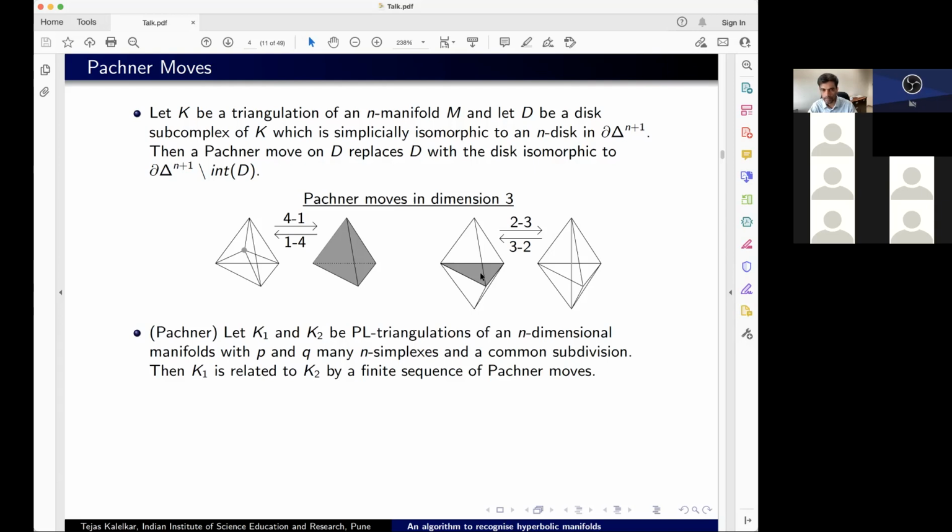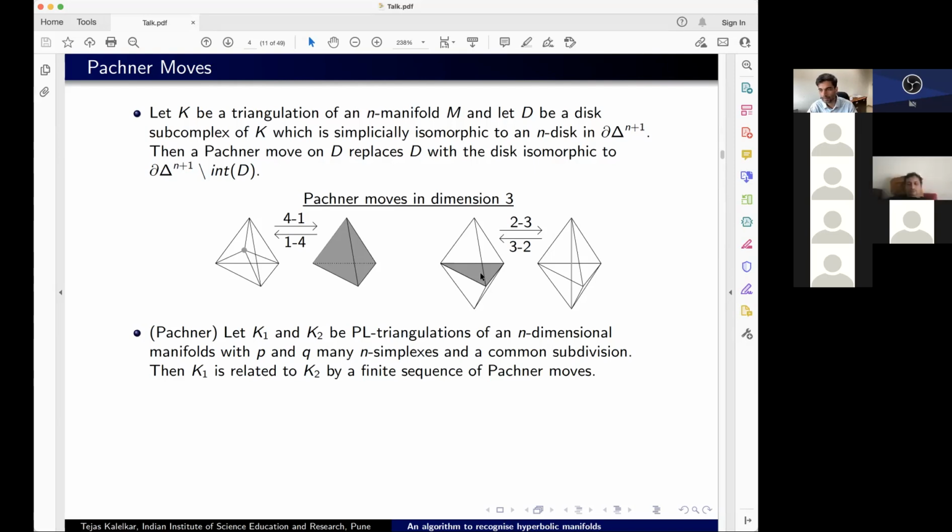Okay. So this is a very important theorem because it allows us, for example, to come up with invariants for the manifold. So if I want to say that a certain property is invariant for a triangulated manifold, I can define that invariant using a triangulation, and then I show that this property does not change under these Pachner moves. If I do that, then it is a property which is true, although it is defined in terms of the triangulation, it does not really depend on the choice of triangulation because any two of them are related by Pachner moves and a Pachner move does not change this property. So Pachner moves are extremely important in studying PL manifolds.